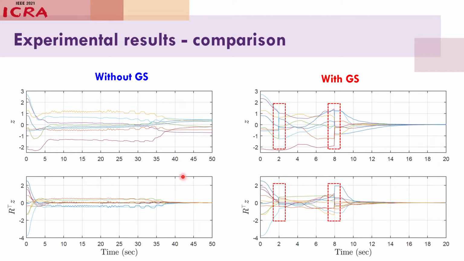In the left figure, Z is subject to chattering phenomena because of the collision avoidance, and it didn't converge to 0. However, as shown in the right figure, Z converges to 0 without the chattering phenomena because goal exchange happens 2 times.